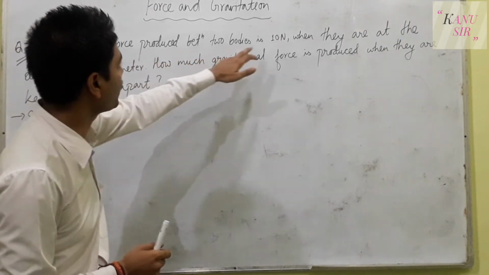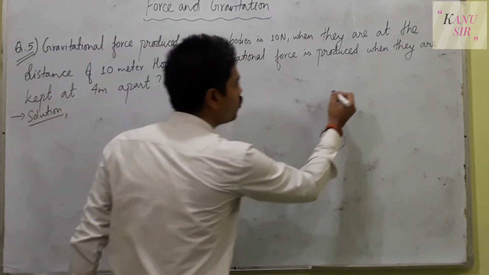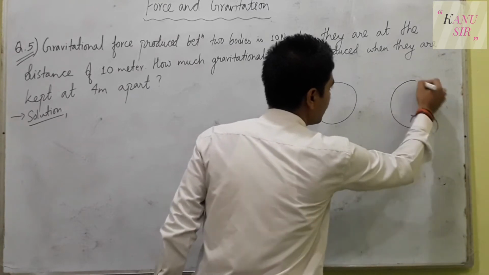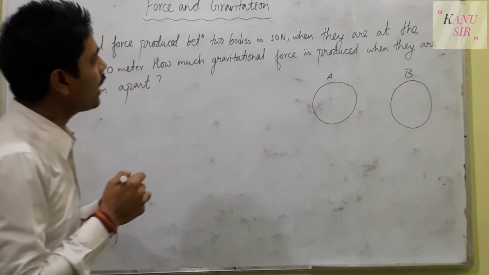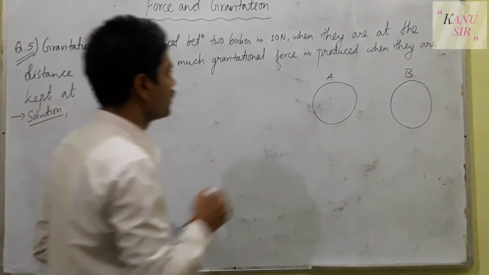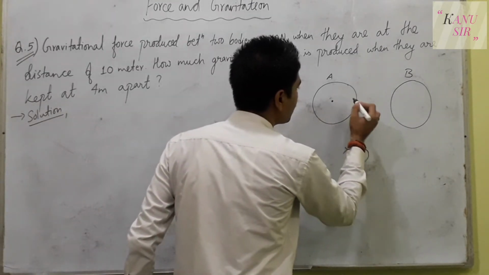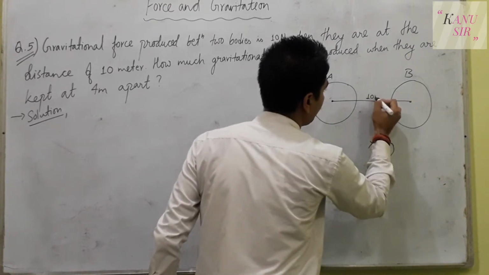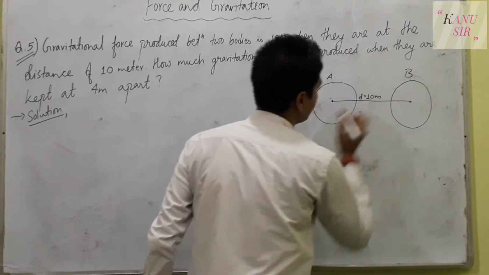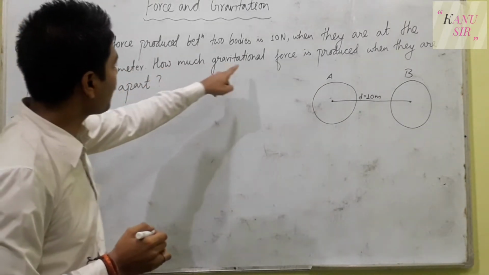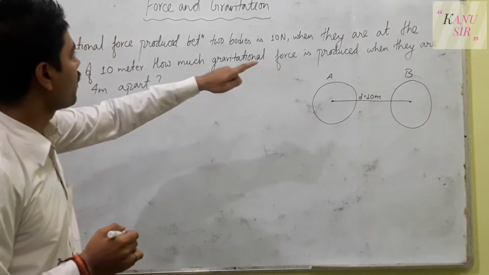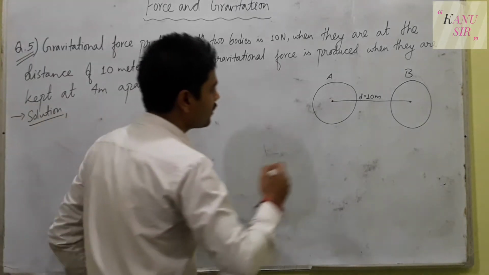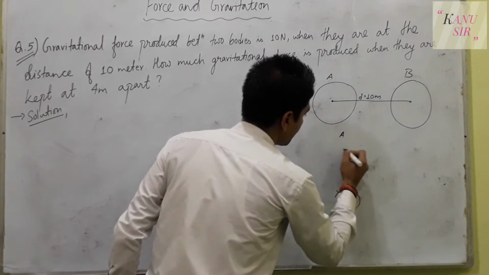Gravitational force between two bodies is 10 Newton. So let us keep two bodies, body A and body B. When they are at a distance of 10 meter, that means the distance between their centers is 10 meter, that is d equals 10 meter. How much gravitational force is produced when they are kept 4 meter apart? So the distance is changed in the next case.